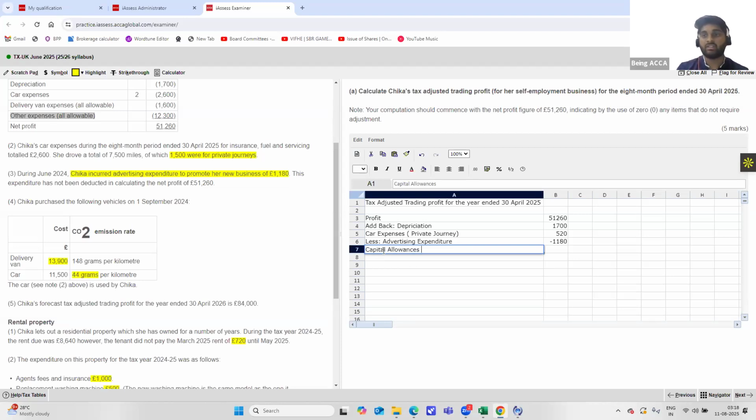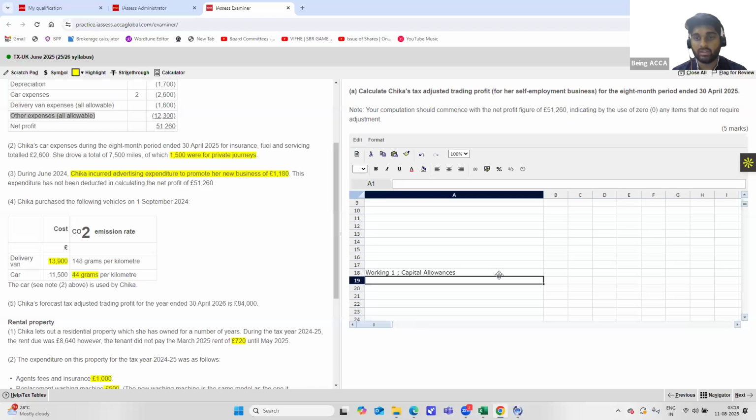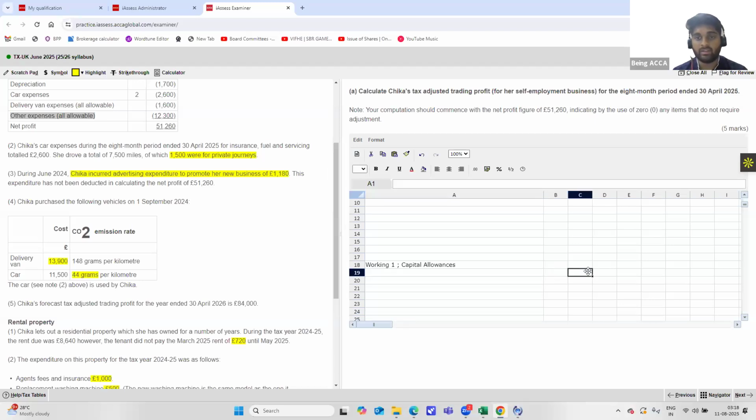But guys, I would always suggest you show capital allowances as a separate working, because that will help you have proper clarity on how to calculate that. So let's keep it over here. Working one, capital allowances. Here we have the main pool, since the delivery van and car are both included, and the car is less than 44 grams per kilometer, we'll only have one main pool. Special rate pool is not applicable over here.